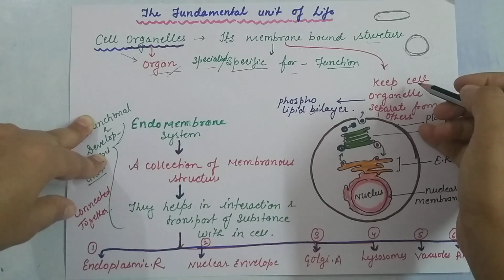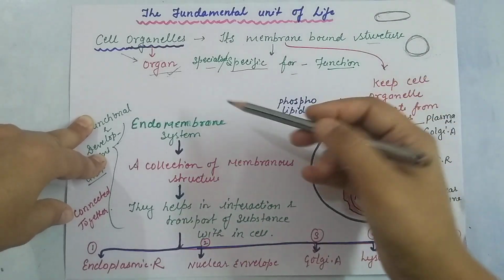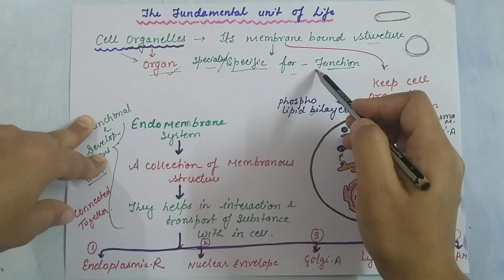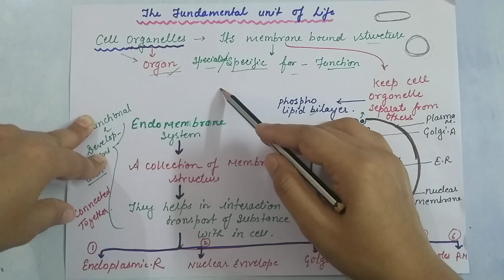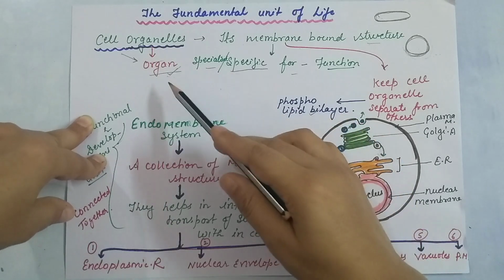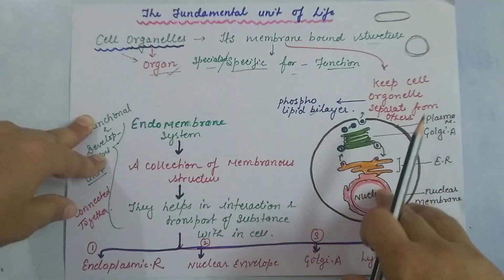That is the basic point, and they are specialized for their functions. They have different functions. So we understood what cell organelles are: the organs of the cell.